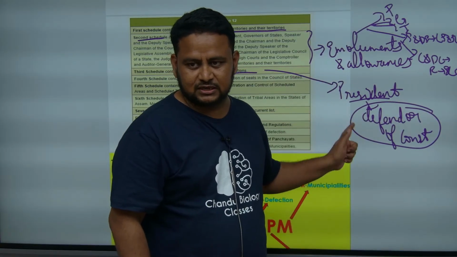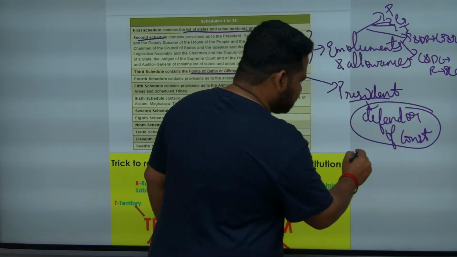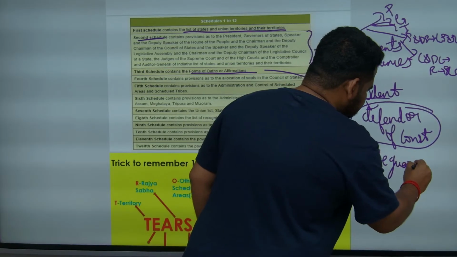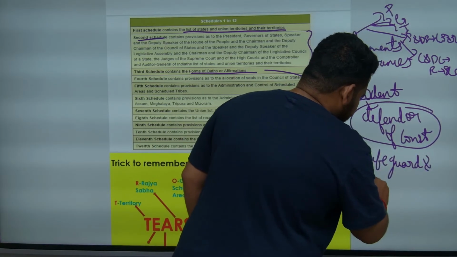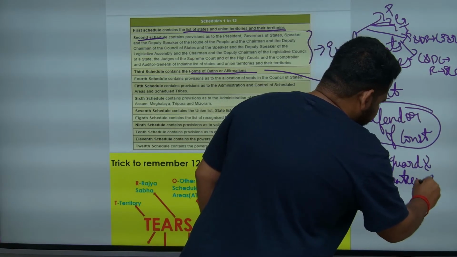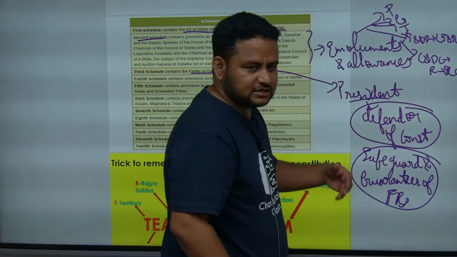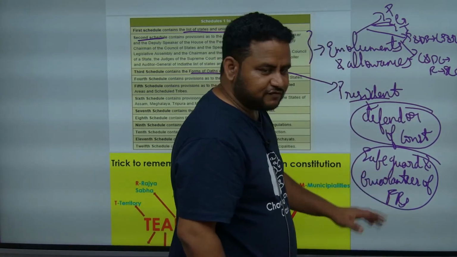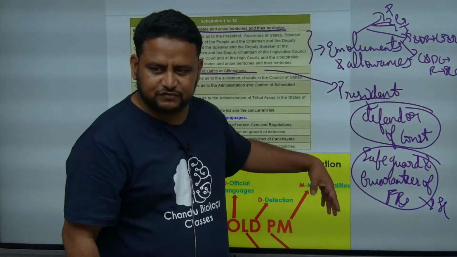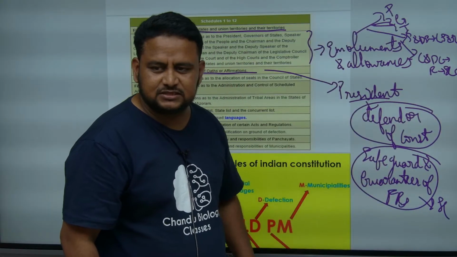What about the Supreme Court? A Supreme Court judge takes the oath as safeguard and guarantor of fundamental rights. If they ask a question, who safeguards the constitution, who is the guarantor of fundamental rights, it is the Supreme Court.